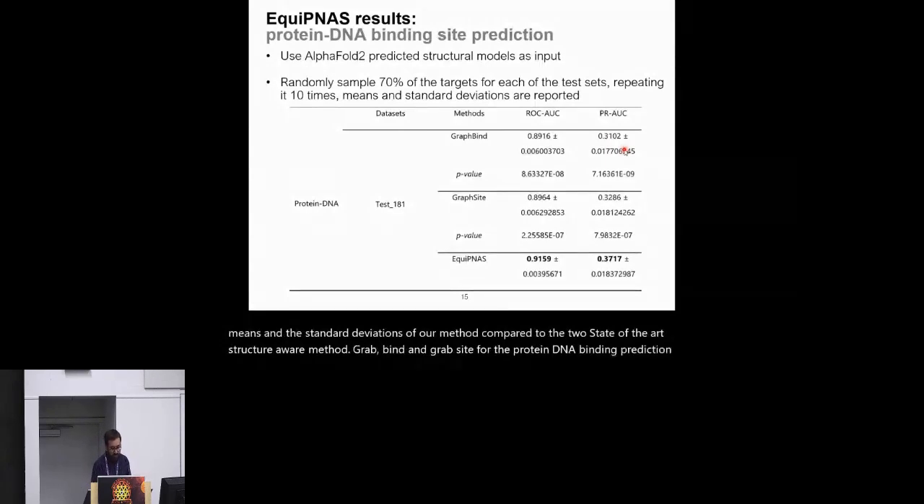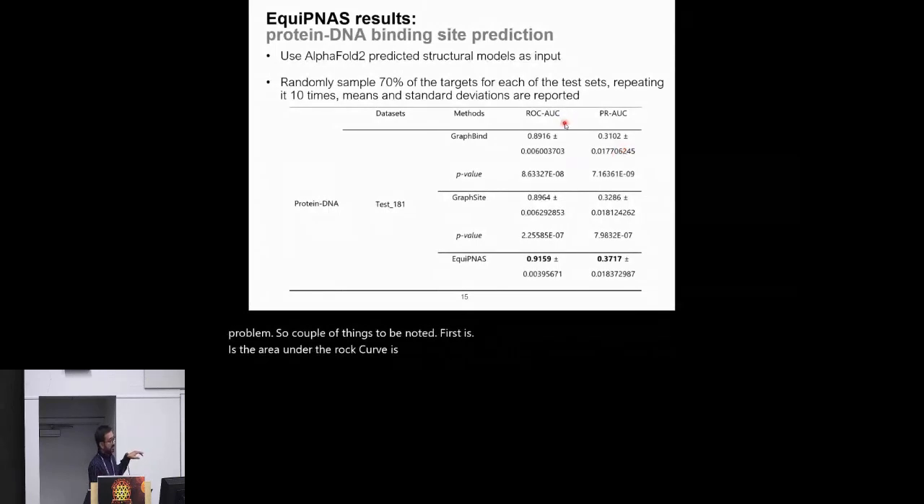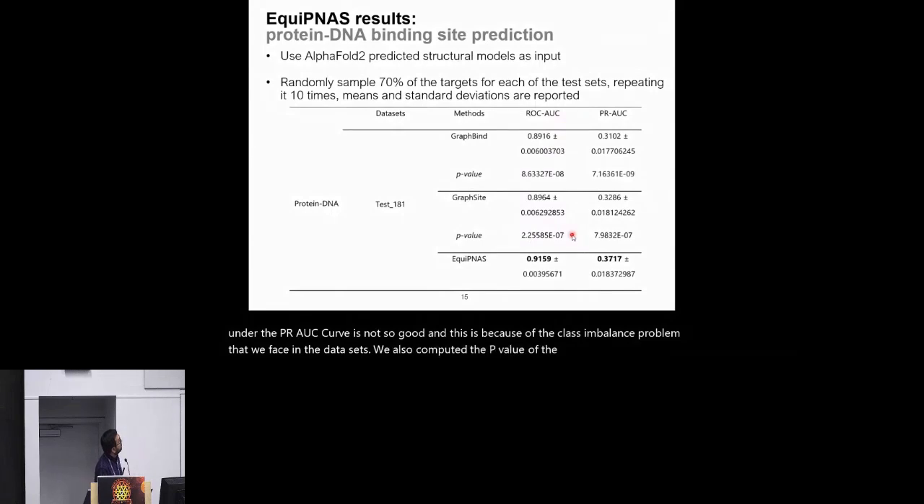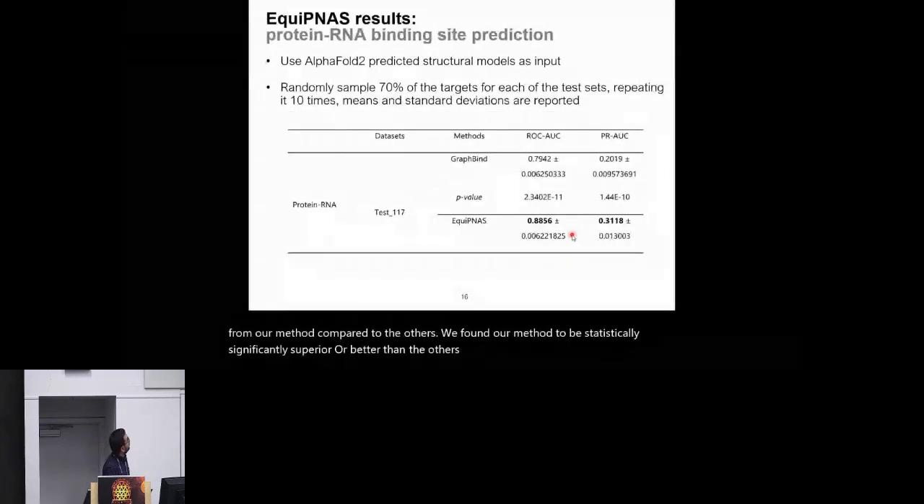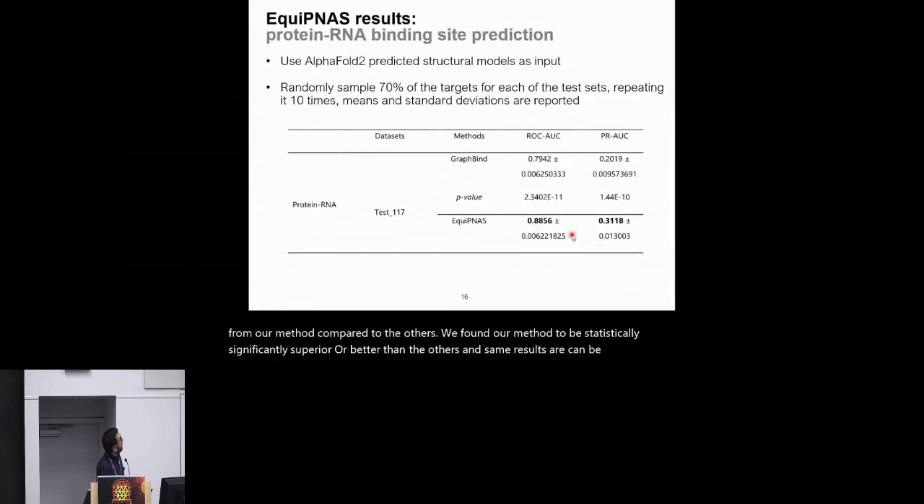A couple of things to be noted. First, the area under the ROC curve is very good for all methods, but the PRAUC, the area under the precision-recall curve, is not so good. This is because of the class imbalance problem that we face in the data sets. We also computed the p-value of the performance difference between our method and the others. We found our method to be statistically significantly superior to the others. The same results can be found in the protein-RNA binding prediction task.